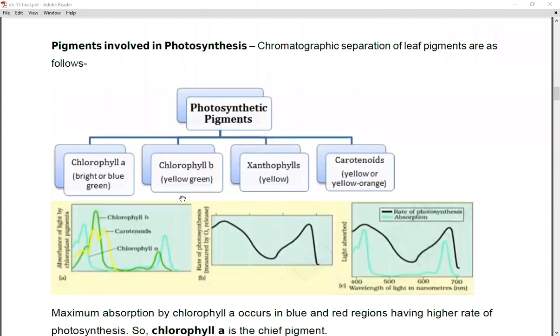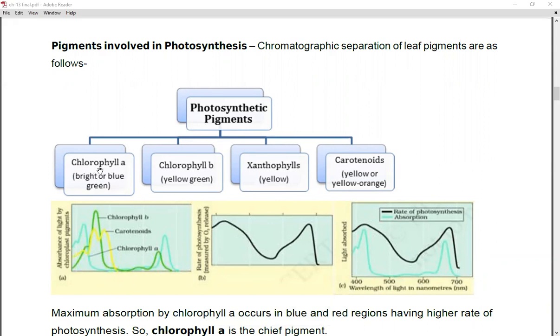There are many different types of pigments involved in photosynthesis, right? With the help of the chromatographic separation of leaf pigments, we have seen that there are 4 different types of photosynthetic pigments found in the leaves. First is chlorophyll A, second is chlorophyll B, third is xanthophylls, and fourth is carotenoids.